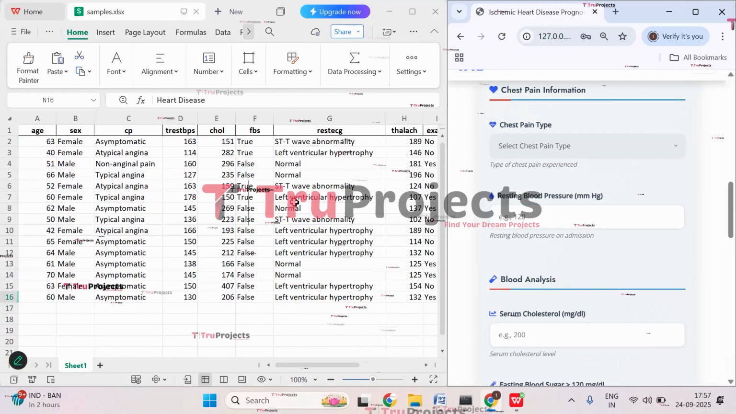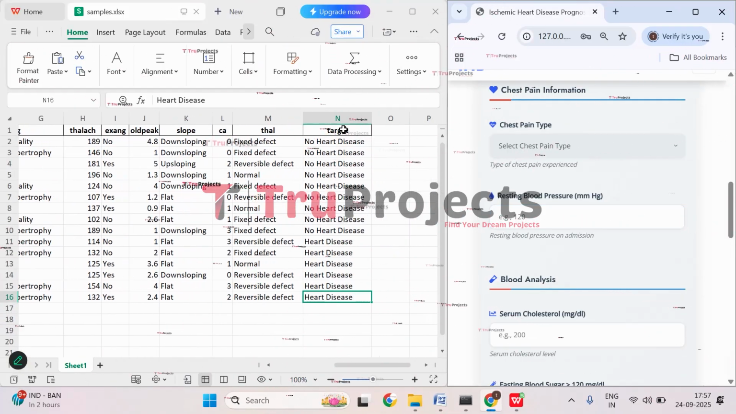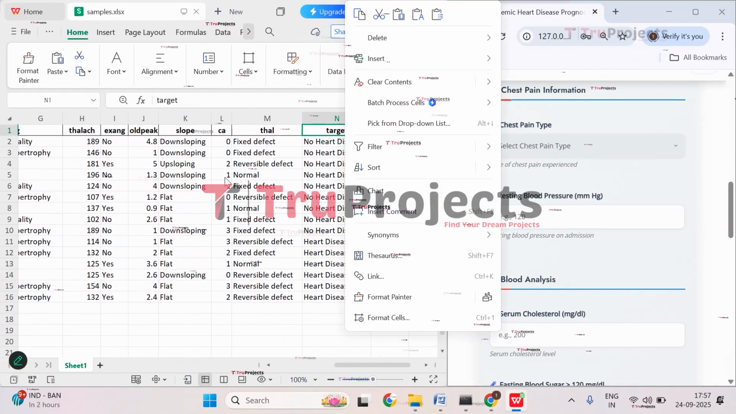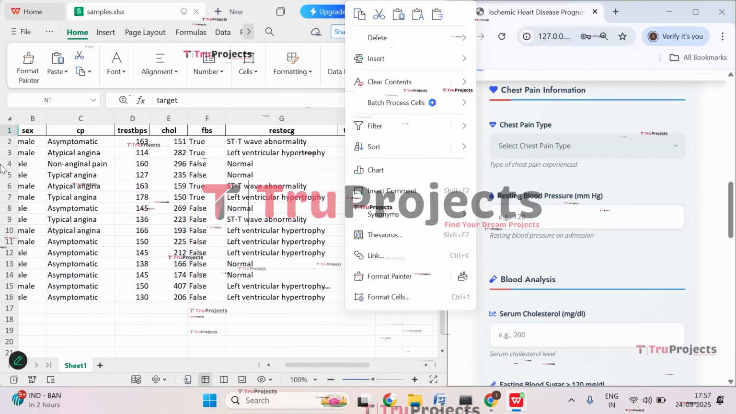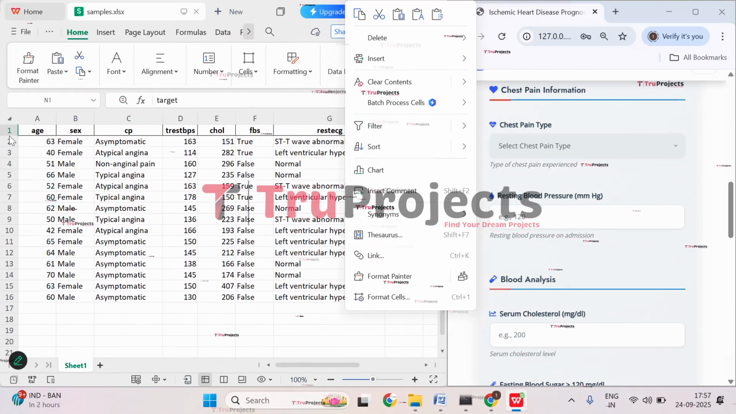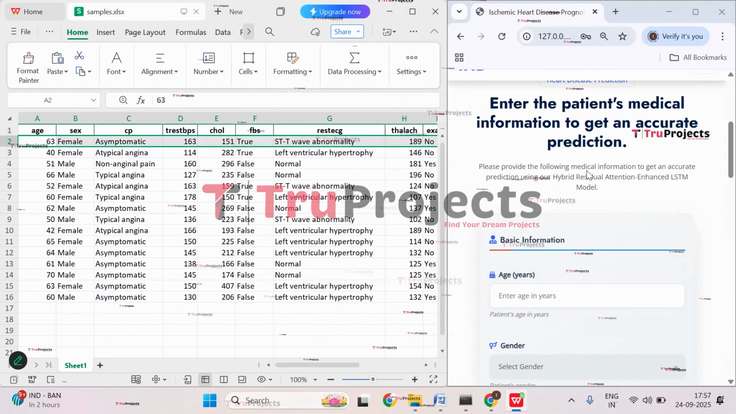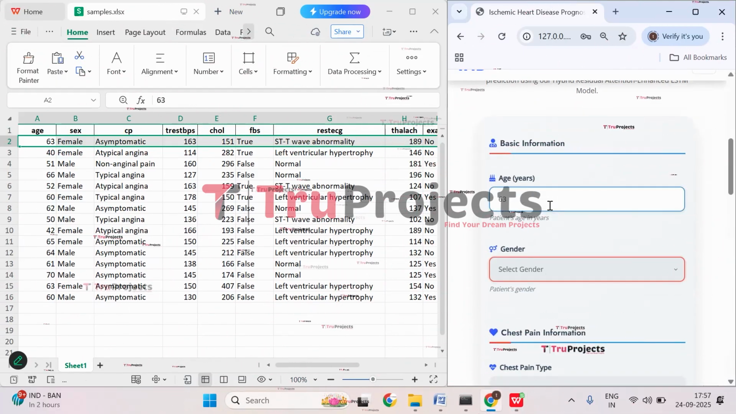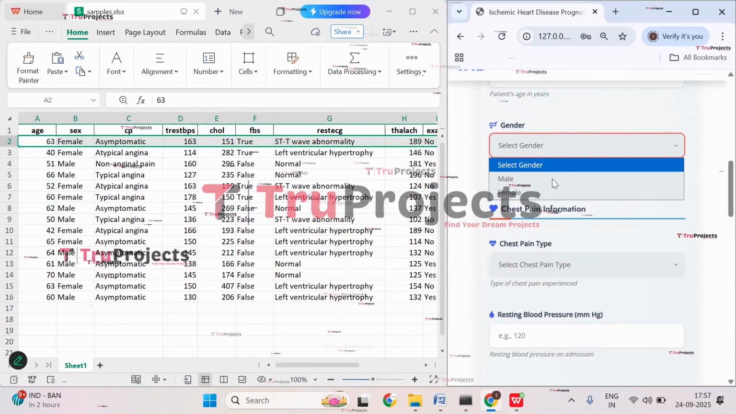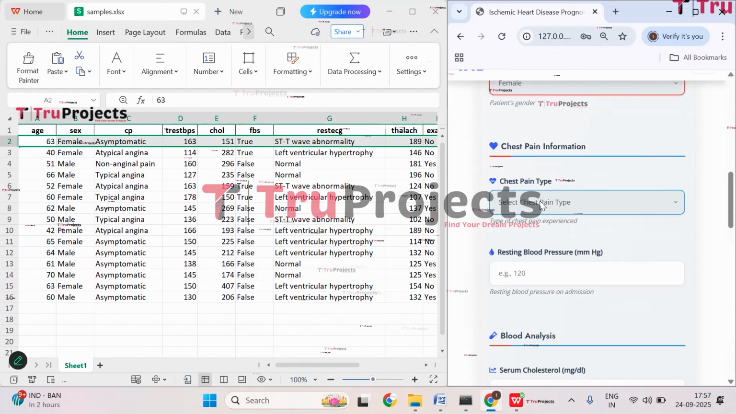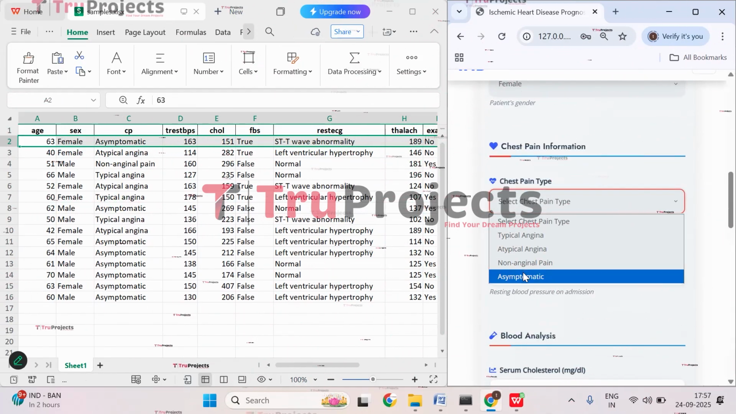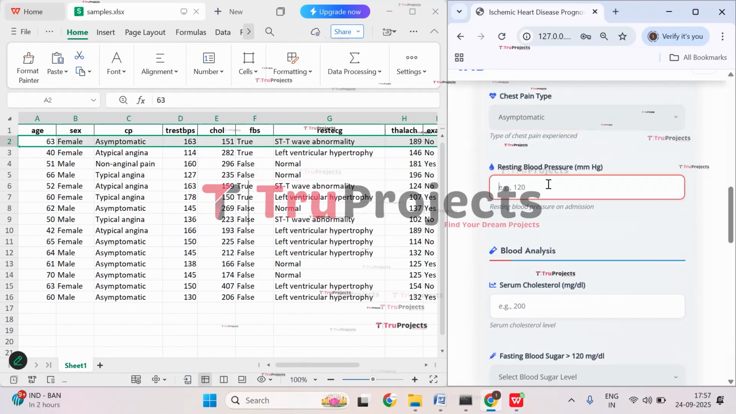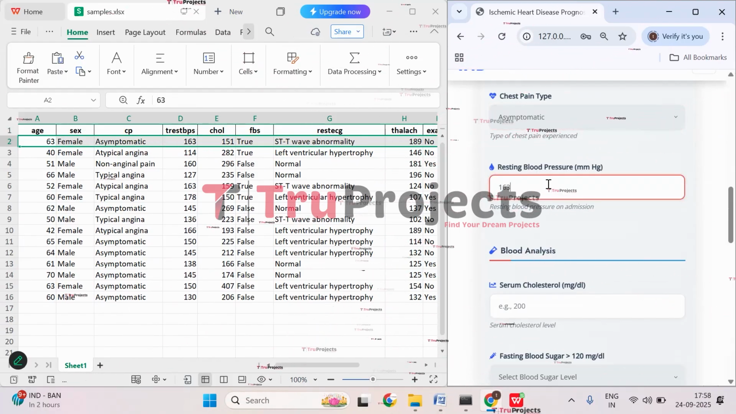So here, this is the target that we have. Let's apply, no need of applying filter to it. So let's directly enter. Let's try with the first case where the person's age is 63, gender is female. Chest pain type is asymptomatic, and the resting blood pressure is 163.